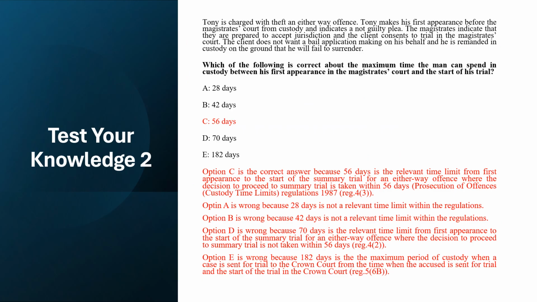And then you have test your knowledge 2. Remember, this is about a case which is an either way offence. The person has an allocation hearing, and the allocation hearing takes place within 56 days of the first hearing. It happens on the first day of the hearing, and he decides the case to be tried in the Magistrates Court, so it's reduced from 70 days to 56 days.